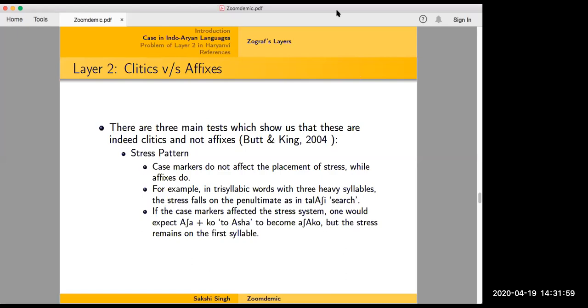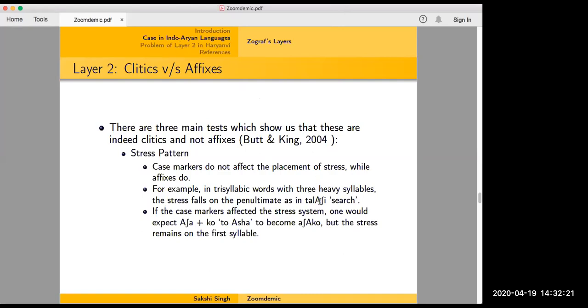And Shikhar has a good question on heavy syllables: talashi has one syllable with less than one mora. How are you defining heavy? So I took this analysis from Button King, so I really don't know how they're defining them as heavy.